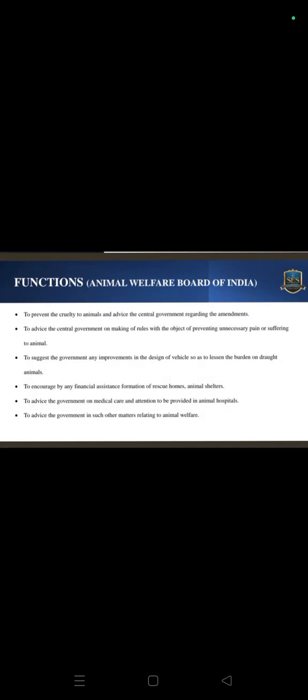Then functions of the Animal Welfare Board of India: to prevent cruelty to animals and advise the central government regarding amendments, to advise the central government on making of rules with the objective of preventing unnecessary pain or suffering to animals, to suggest to the government any improvements in the design of vehicles so as to lessen the burden on draught animals, to encourage by financial assistance the formation of rescue homes and animal shelters, to advise the government on medical care and attention to be provided in animal hospitals, to advise the government in such other matters relating to animal welfare.